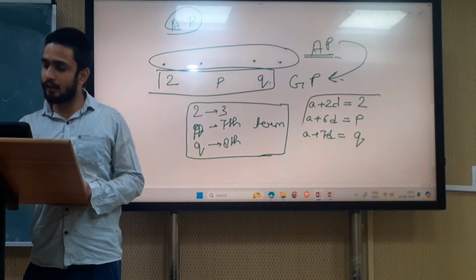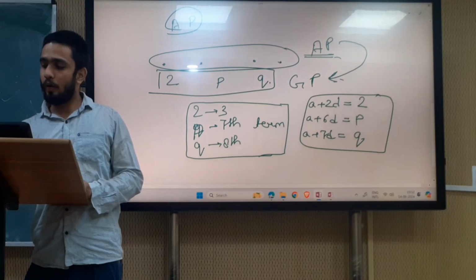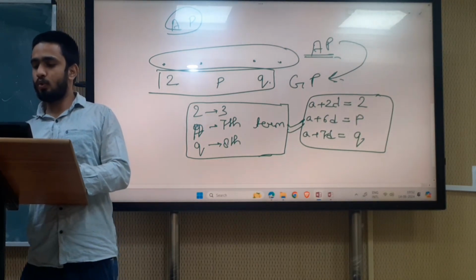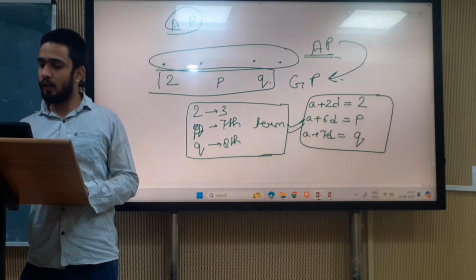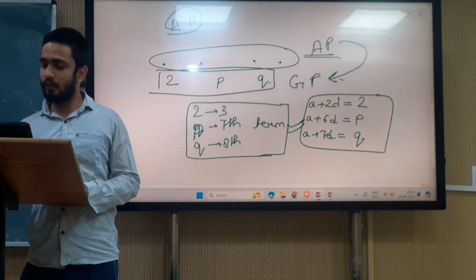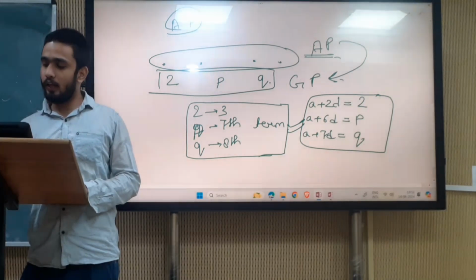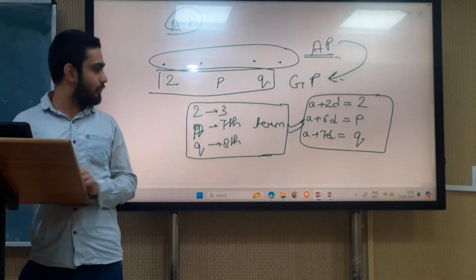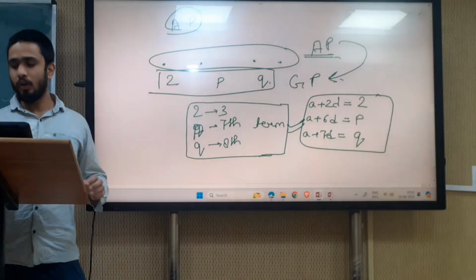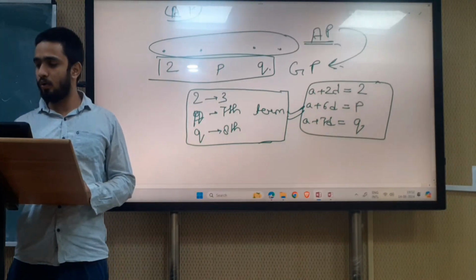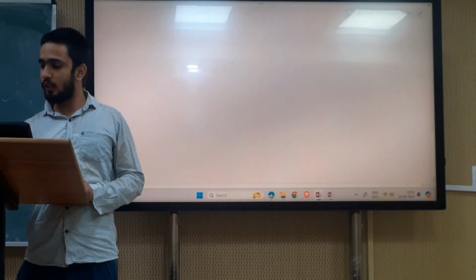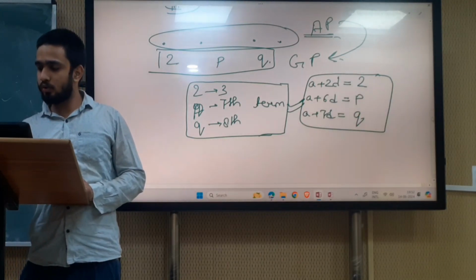These are the three equations we can write for 2, p and q, since 2 is the third term, this is the 7th term and this is the 8th term. So like this, three equations will be formed. Let's see how we will proceed further. And these three terms are in GP also.